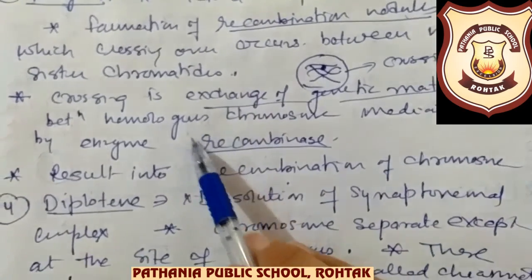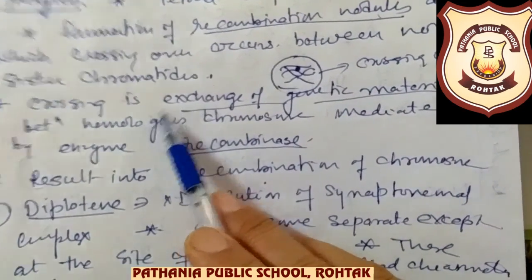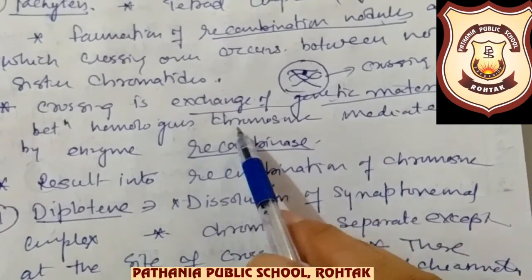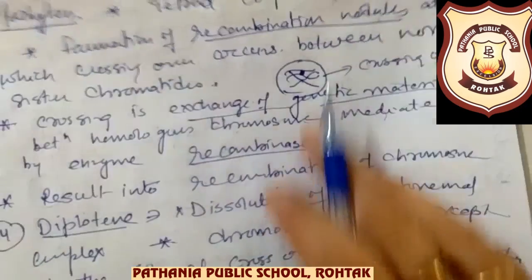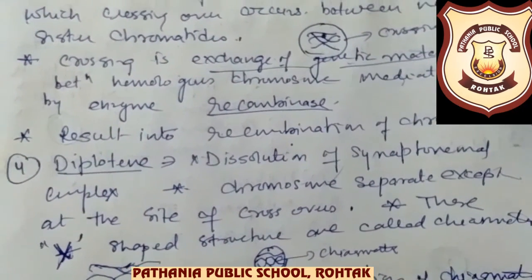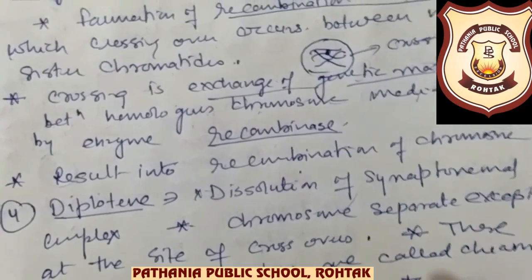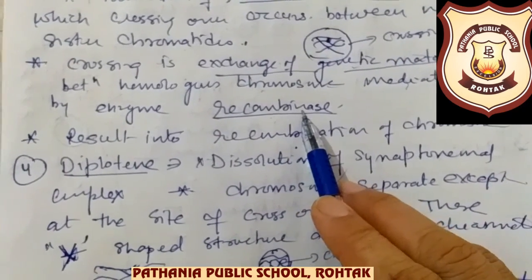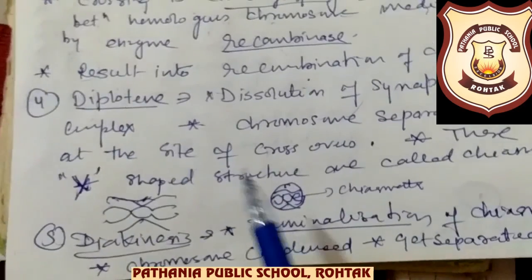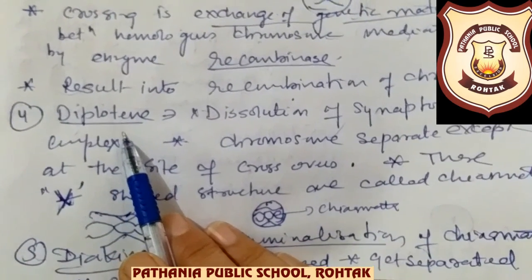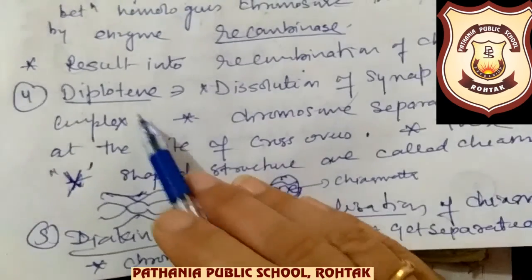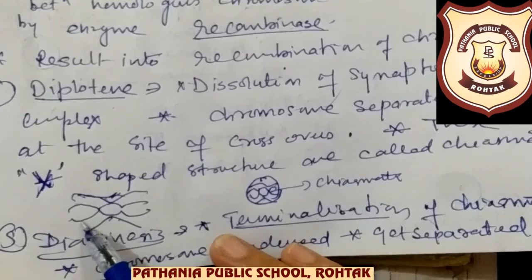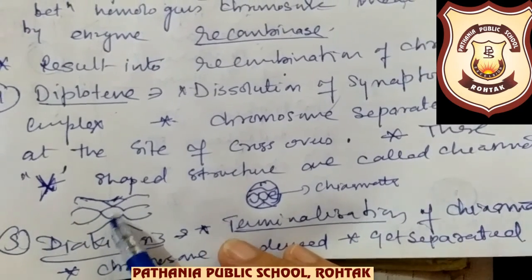Now all these stages I have written here: the tetrad will be completely formed and recombination nodules will be formed where the crossovers occur, and in the non-sister chromatids only the crossing over will be there. After crossing over, there will be an exchange of genetic material between the homologous chromosomes, and this process is actually mediated by an enzyme, and that enzyme is what? It is the recombinase enzyme.